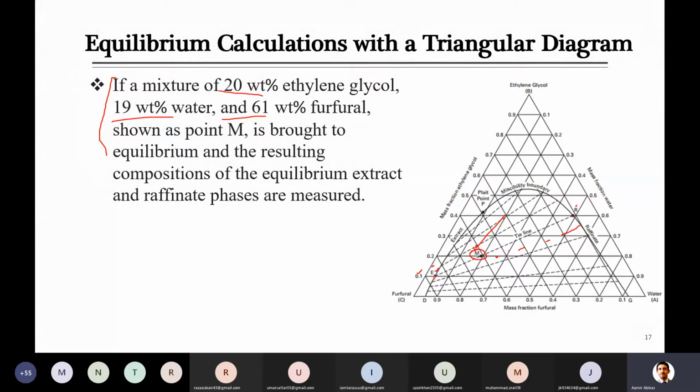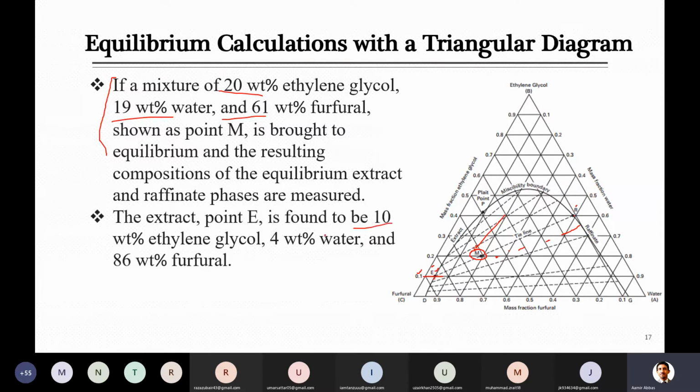If you try to read it, E is already located on one of the lines, and that is for ethylene glycol. So ethylene glycol here is 10%, and we have to find the other solvent as well. The other solvent here is 90%, then there is 80%, and because E is located somewhere here, we draw a line for this, and that is mentioned here as 86%. 85 to 86 will definitely be the answer, and the rest will be the water.